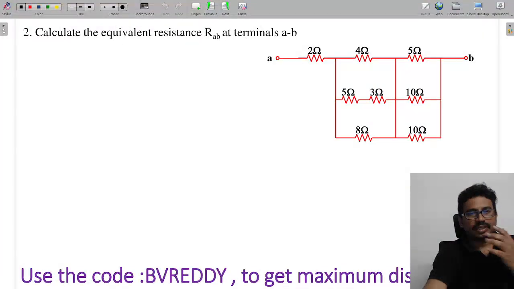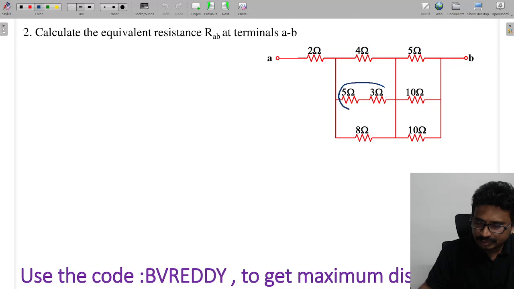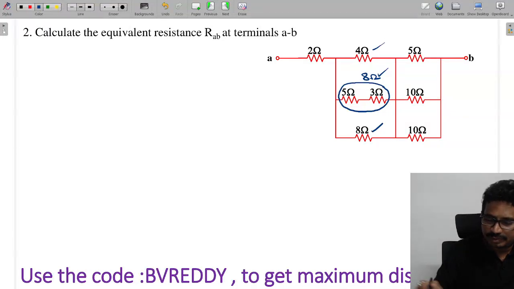Next problem. Calculate the equivalent resistance RAB at the terminals A and B. Now you can see, first of all, these two are in series. How much is this value? This value is 8. And this 8 and 8 are in parallel, which becomes 4. 4 and 4 are in parallel, which becomes 2. So that means you can tell me now the equivalent.